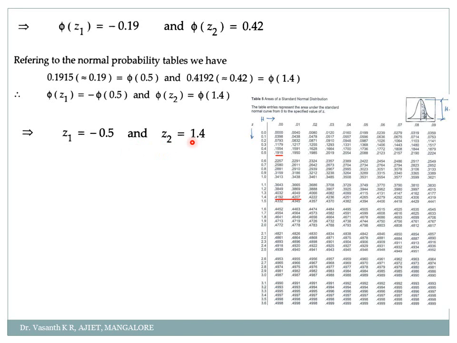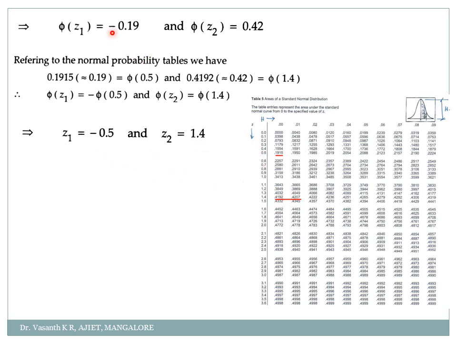Phi of 1.4. So phi of z2 is phi of 1.4. Now, if you check the table, in the place of z1 I get 0.5, but there is a negative sign here, so I'm taking minus 0.5, and for 0.42 I'm getting 1.4, so z2 is 1.4. Are you clear with these values? How to find z1 and z2, my dear students?